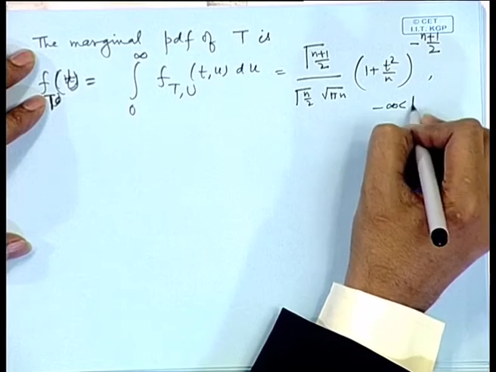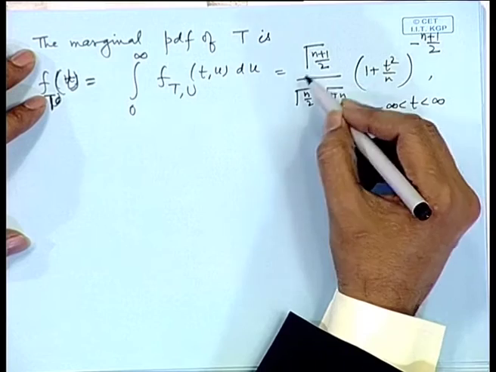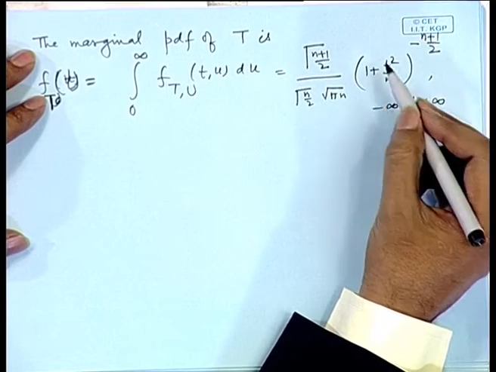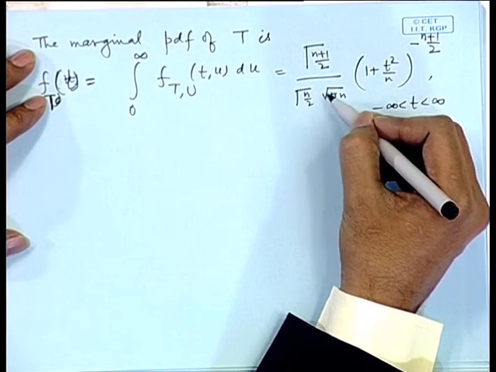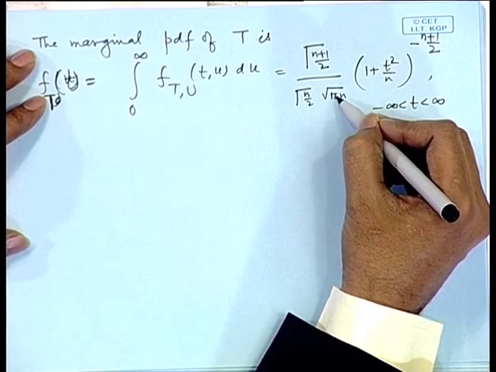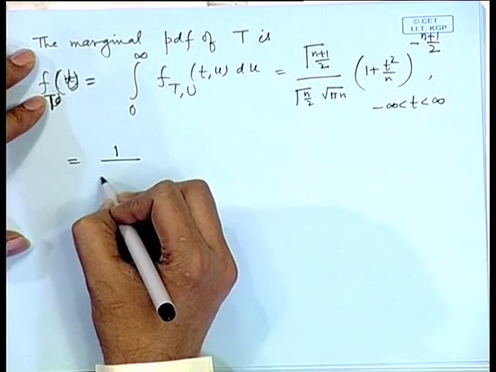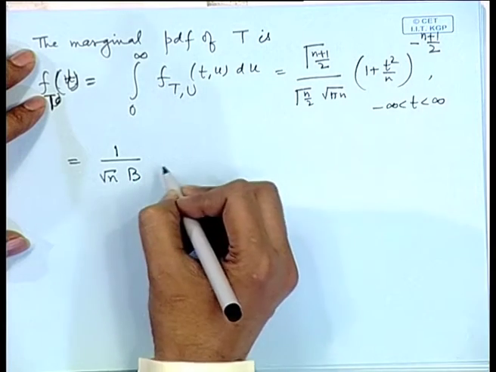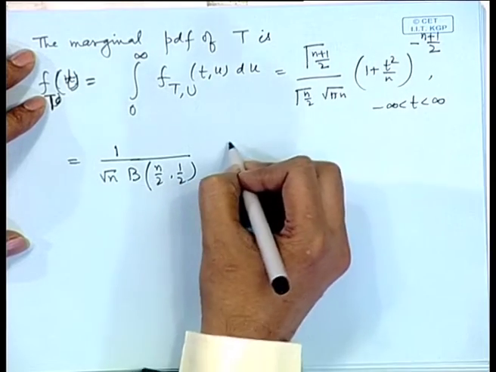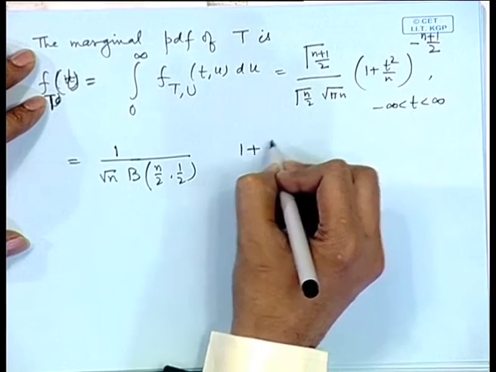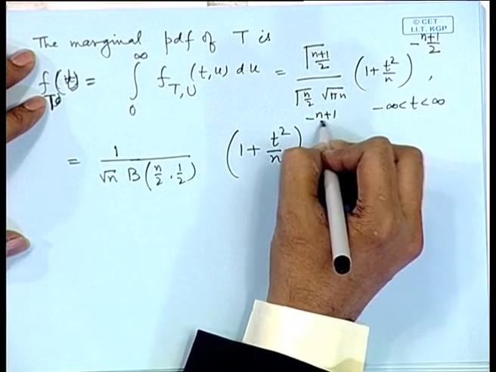range of the variable is from minus infinity to infinity. So, this is the density of the t distribution on n degrees of freedom. This particular coefficient we can write in a slightly different way also, because root pi if we observe it is gamma half. So, we can utilize the beta function notation and it becomes 1 by root n beta (n by 2, 1 by 2), and (1 plus t square by n) to the power minus n plus 1 by 2.